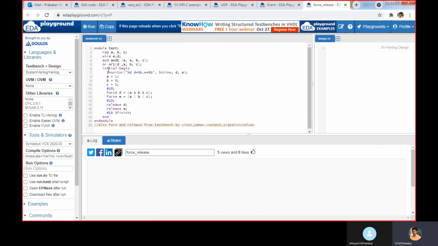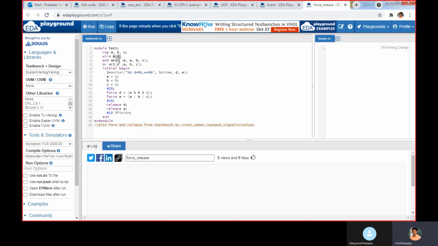Module test. A, B, C are declared as reg and E, D are declared as wire. Here in this example, E and D are the outputs. They are declared as wire because I am going to assign the values for E and D using dataflow, in continuous assignment. I didn't use behavioral modeling, so the output is not declared as reg. It is declared as wire.